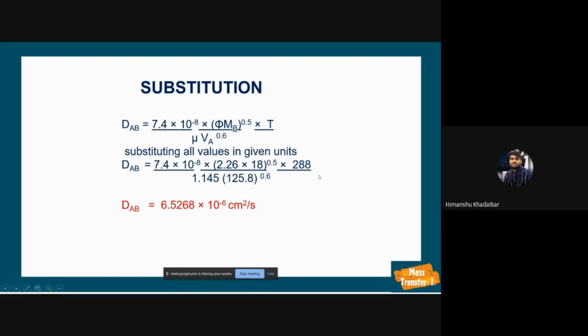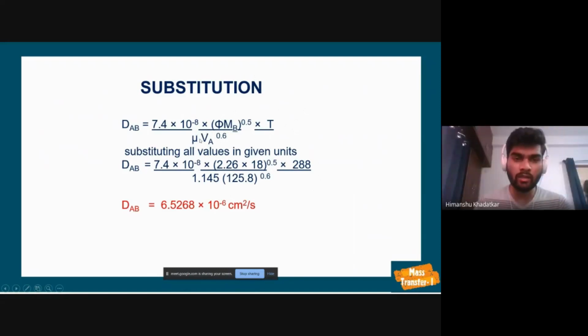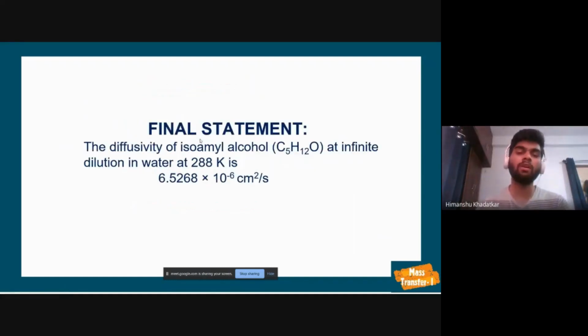In this equation, we have substituted T in Kelvin, M_B in gram per gram mole, V_A in centimeter cube per gram mole, and viscosity in centipoise, as described in the theory part. So this is how we calculate the diffusivity of isoamyl alcohol at infinite dilution in water at 288 Kelvin. The answer is 6.5268 into 10 to the minus 6 centimeter square per second.